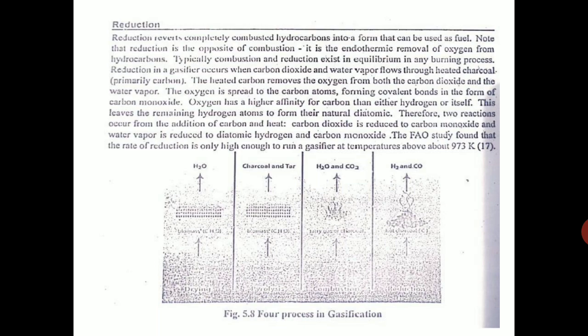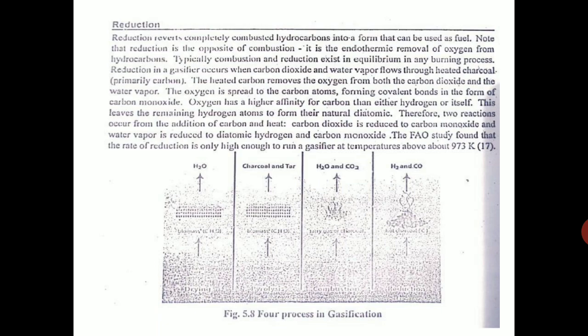The wood is converted to that blackish material, charcoal, and tar is like a viscous fluid. So in combustion, the charcoal and the tar are burnt. So it releases water vapor and carbon dioxide gas. And this is normal combustion, what we know. And the last is the reduction, where the magic happens.